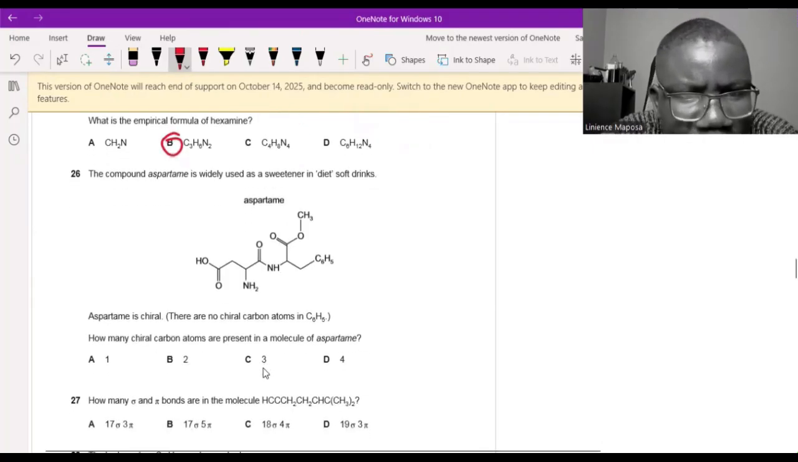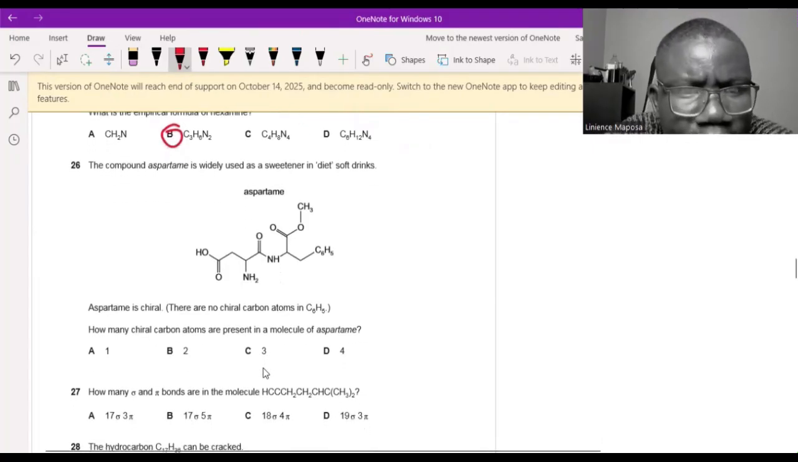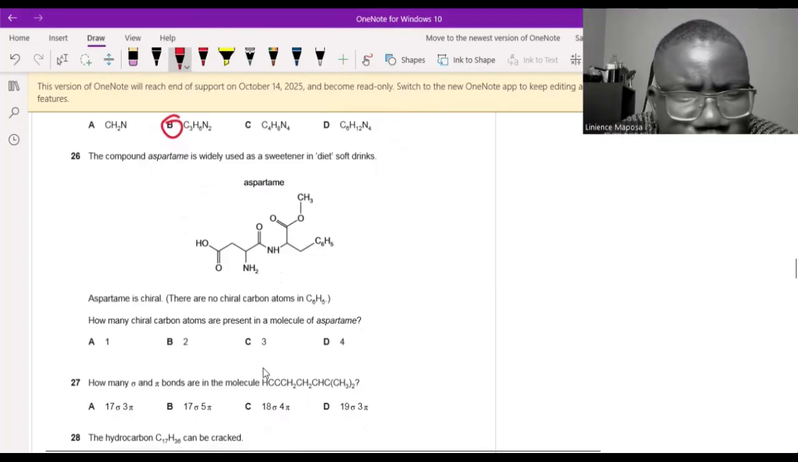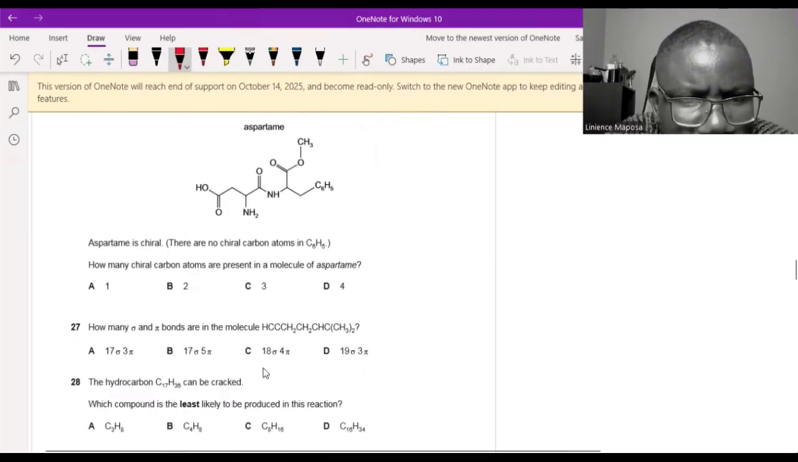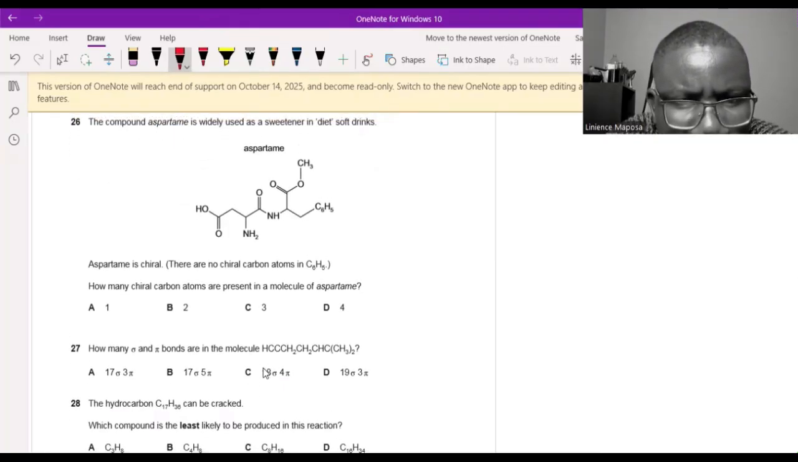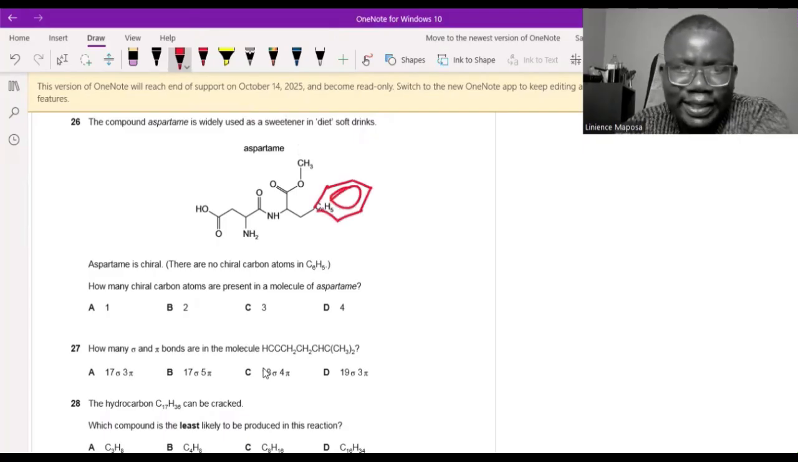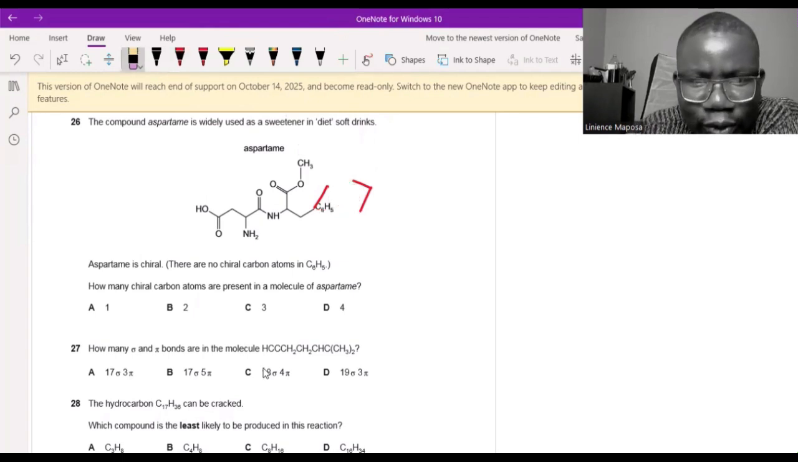Right, the compound aspartame is widely used as a sweetener in diet soft drinks. Aspartame is chiral. There are no chiral carbon atoms in C6H5. Where's C6H5? Oh, this one. They were lazy to draw this thing. That's C6H5. But anyway, it doesn't matter. They said there are no chirals there.